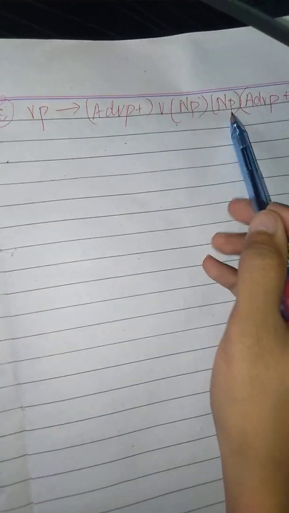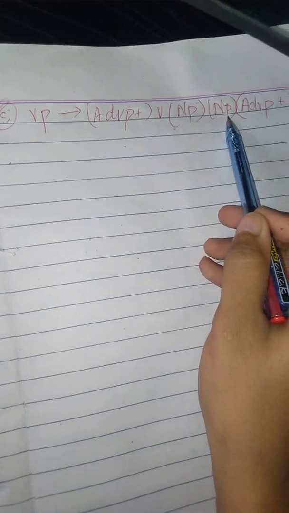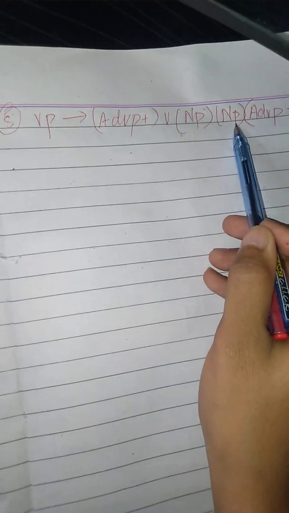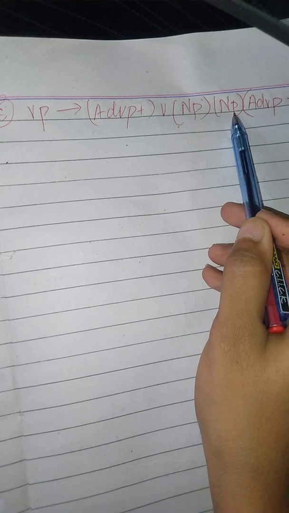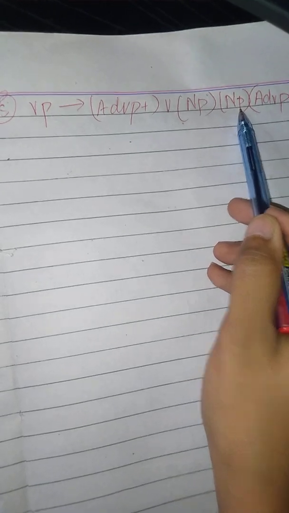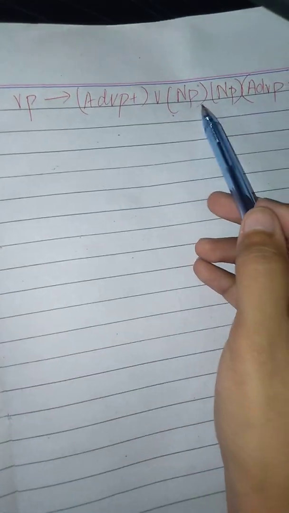You are allowed to have a maximum of only 2 noun phrases in one verb phrase. So we do not attach the plus sign to that because only 2 are allowed. So we write the 2 of them.